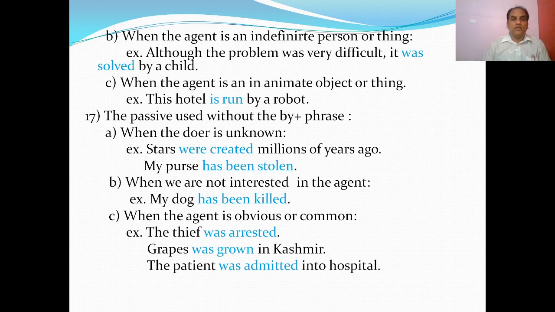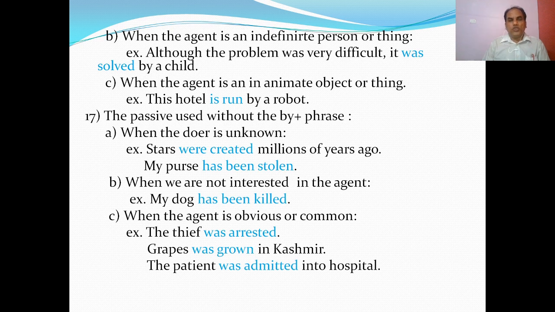So although the problem was very difficult, it was solved by a child. When the agent is an inanimate object or thing, we use by. This hotel is run by a robot. Robot is an inanimate object, giving more information. So here we use by plus agent. This hotel is run by a robot.